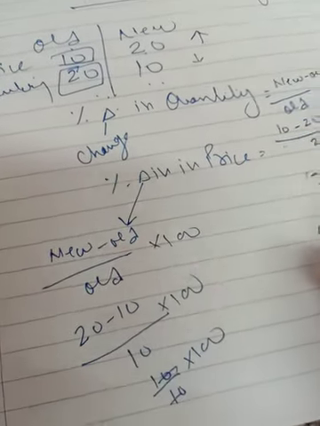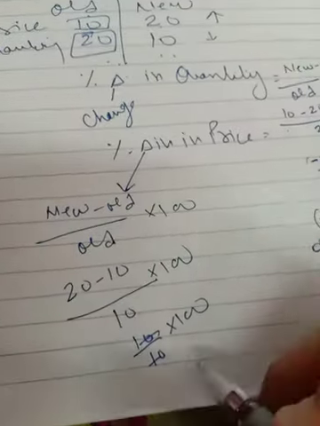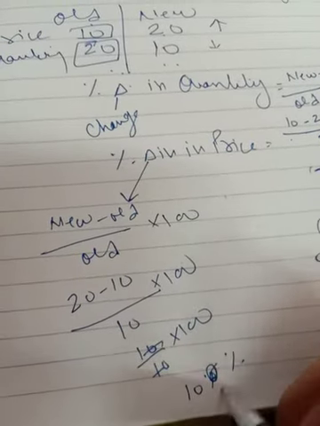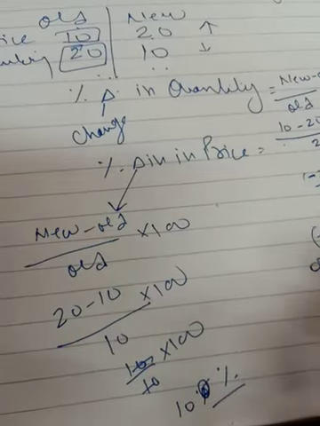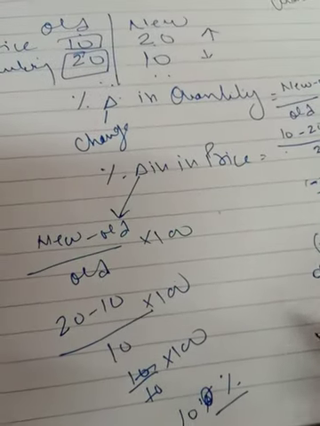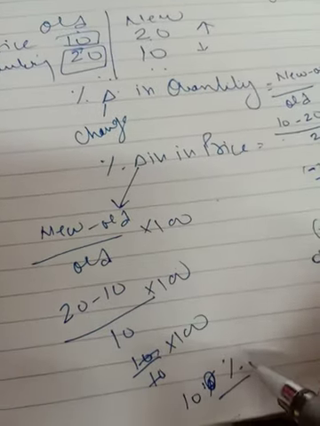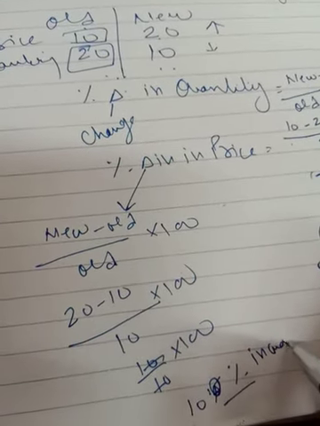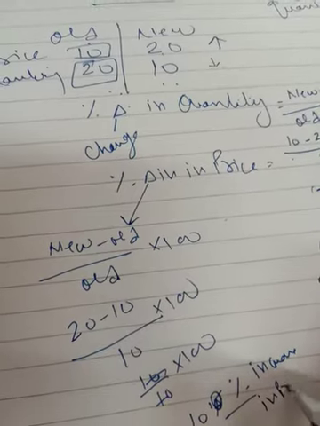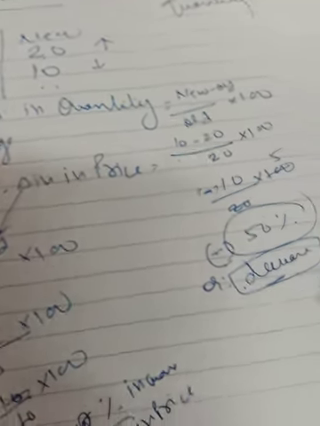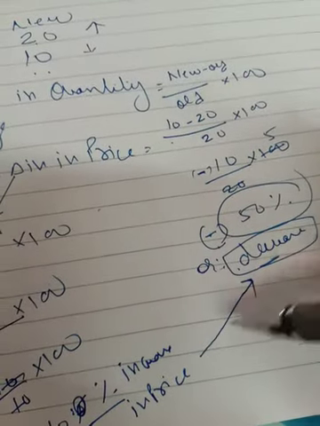That is a 100% change, which tells you that a 100% change occurred in price. So a 100% increase in price causes a 50% change in quantity demanded. Right? So this is elasticity of demand.